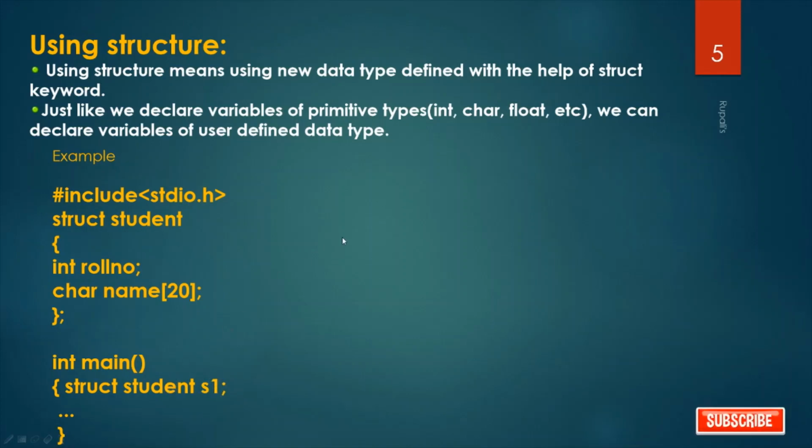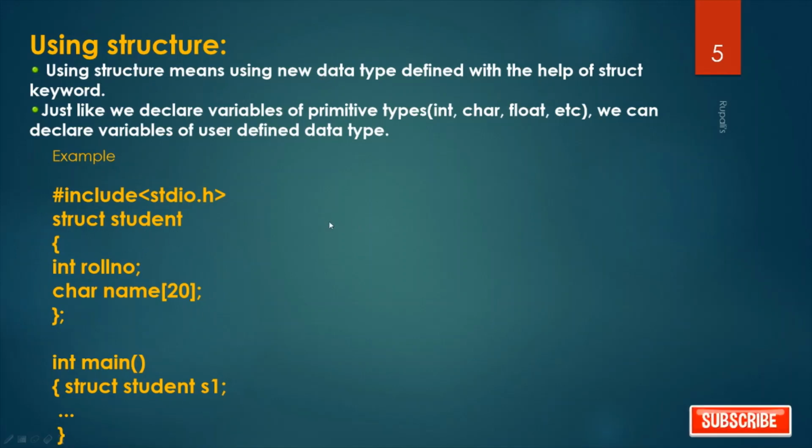In case of integer we write int I, in case of student we write student S1, but student is not a primitive data type. Student is the data type created by you, created by me. So you have to write the keyword struct before student. I repeat, this is the definition of student. It means a new data type is defined.